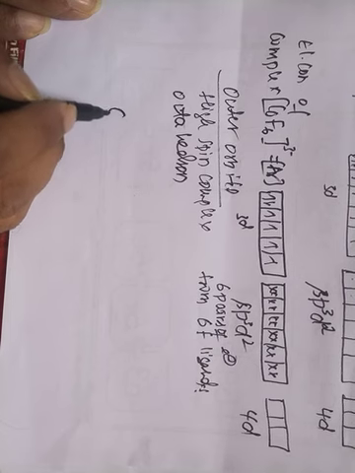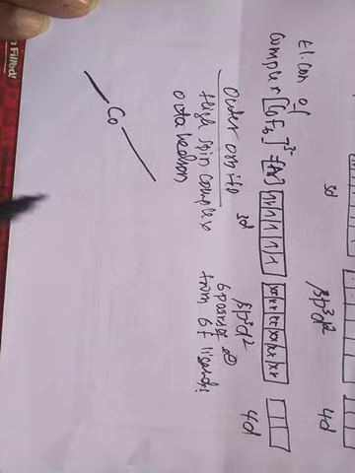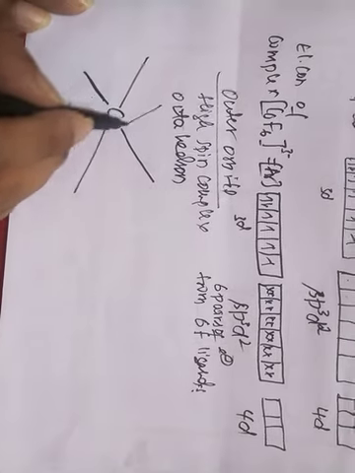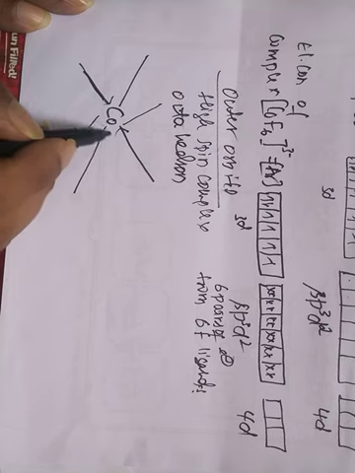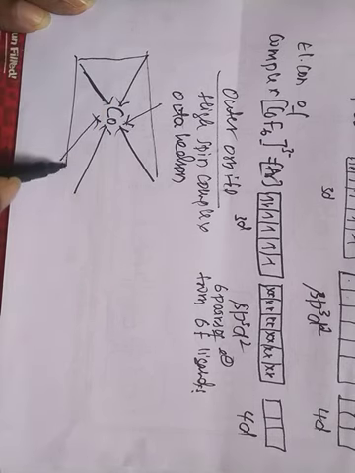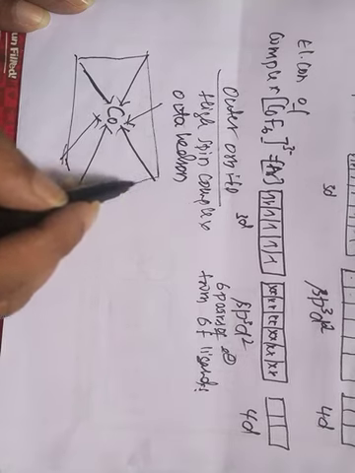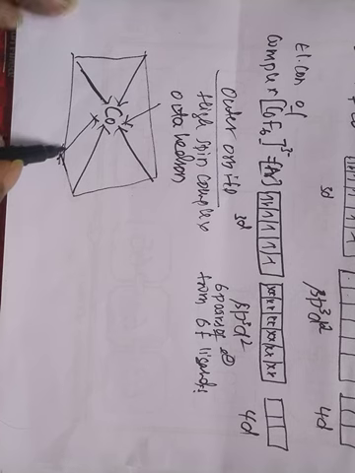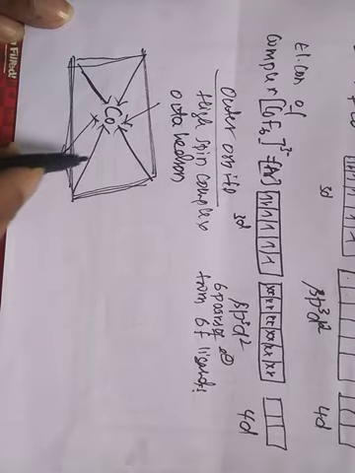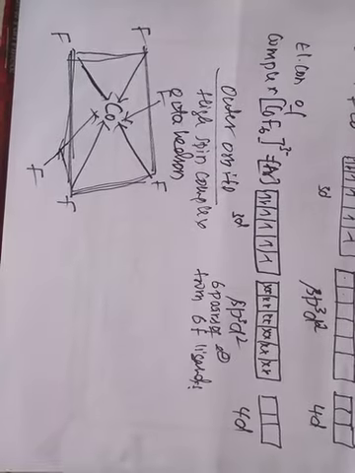The cobalt will be present at the center, with the six fluorine ligands at the corners.